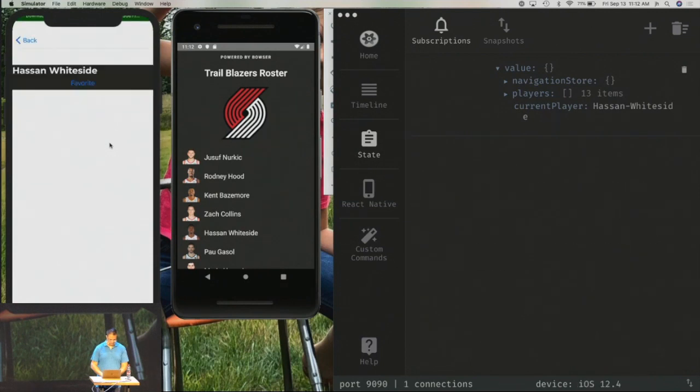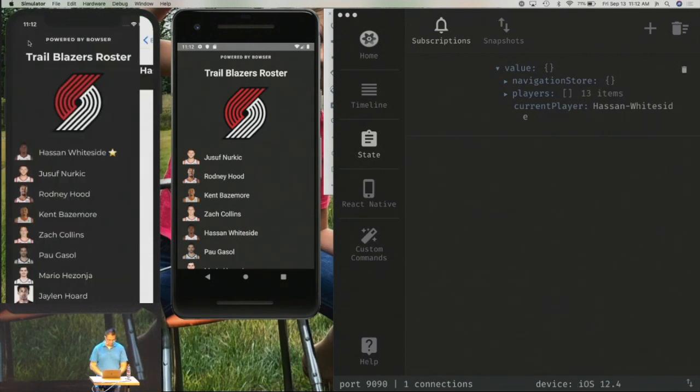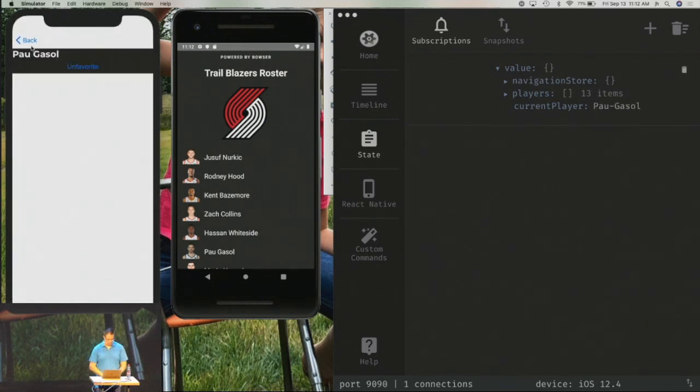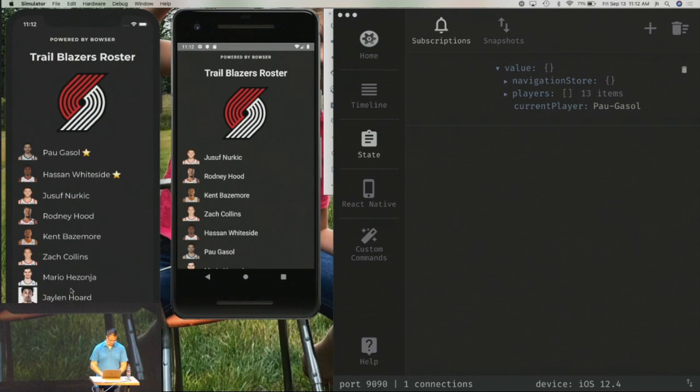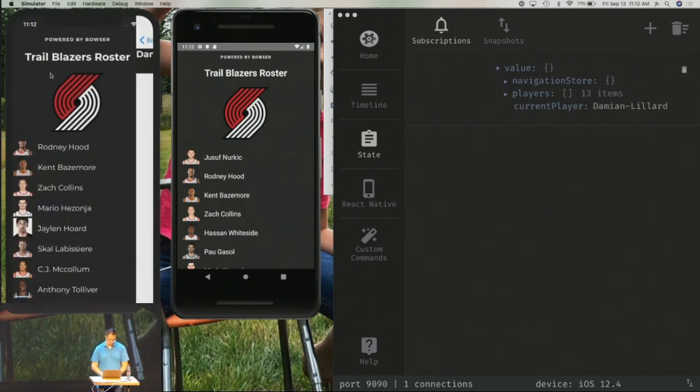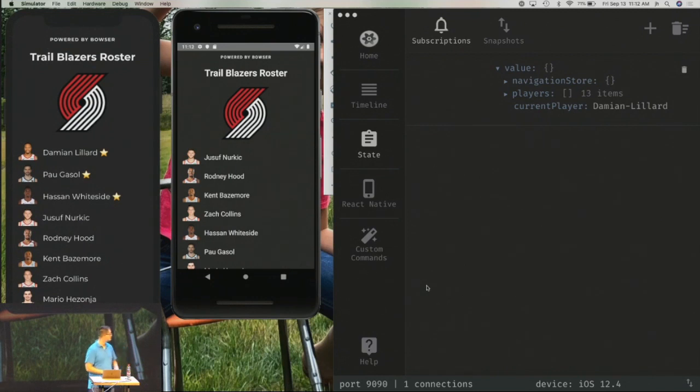Let me refresh, and then I'm going to favorite Hassan Whiteside. He's at the top and has a star by his name. If I go down to Pau Gasol and favorite, yes, he is on the Blazers randomly. Damian Lillard, I'm going to favorite him as well. And if we go up to the top, we now have our 3 favorites. They're at the top. They have stars by their name.